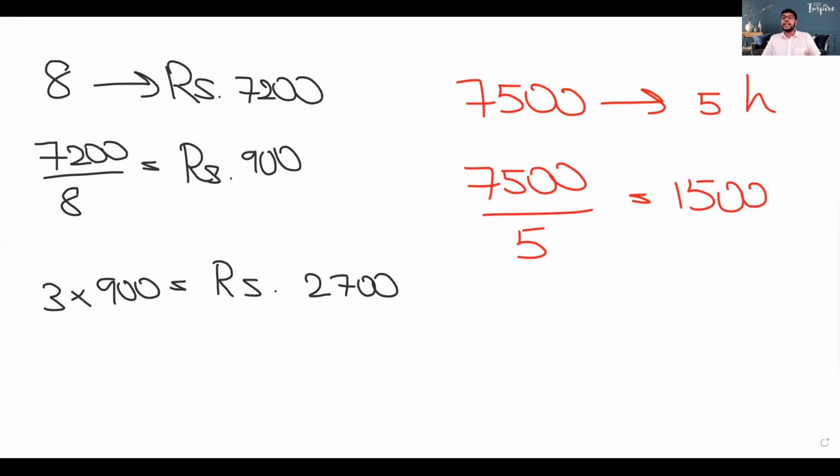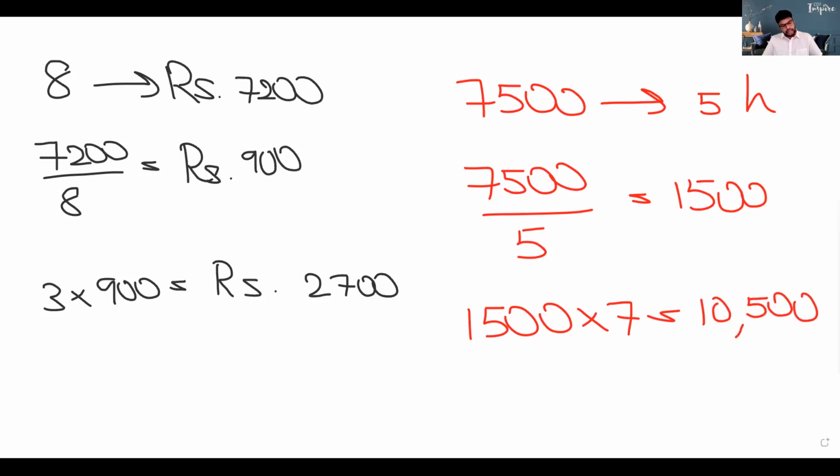Now if you want to calculate the amount for 7 hours, you multiply 1,500 by 7 and your answer should come to 10,500 bottles. So if the factory can produce 7,500 bottles in 5 hours, in 7 hours it can produce 10,500 bottles. You divide to find how much it produces per hour and multiply by the number of hours. I can see some of the children have already given me the answer. Very good, children. Excellent.